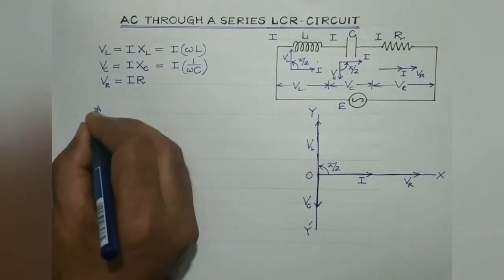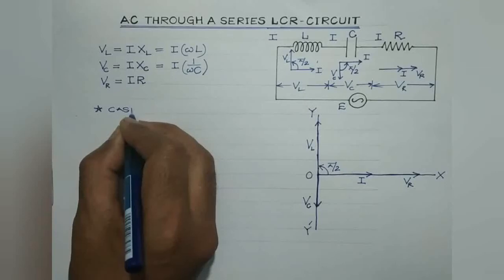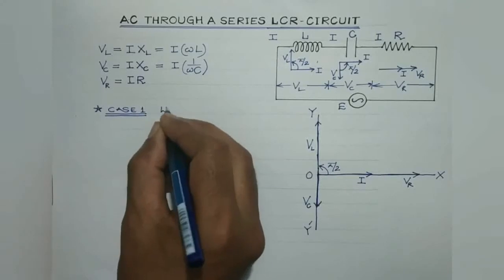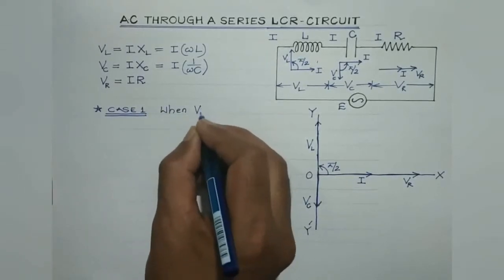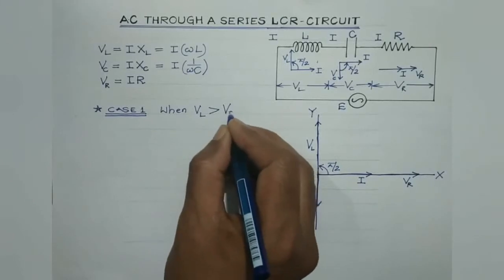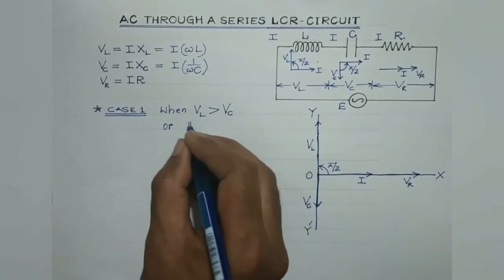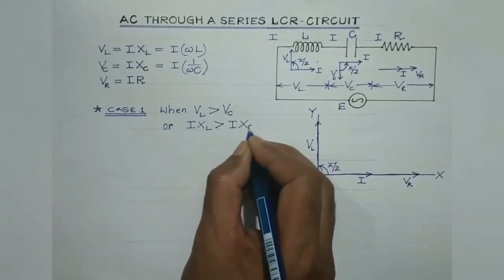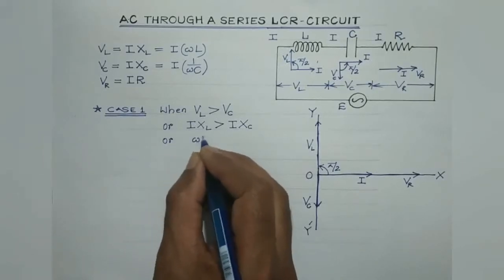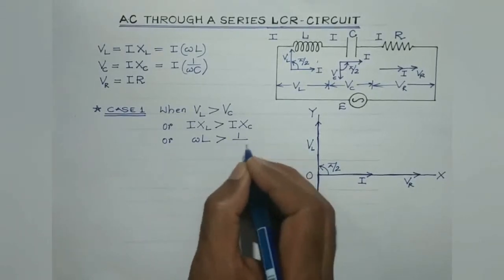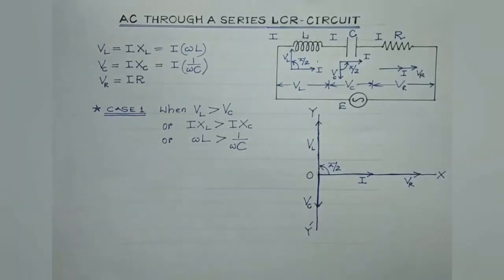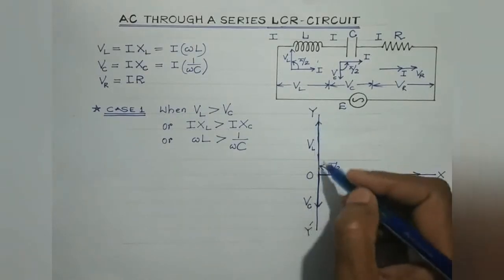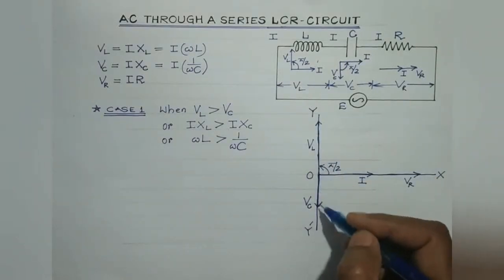And let's consider case 1, when VL is greater than VC, or IXL is greater than IXC, or omega L is greater than 1 by omega C. Let's consider this case, right? So VL is represented by an arrow of longer length as compared to the arrow indicating VC.